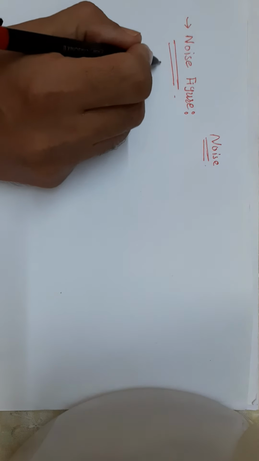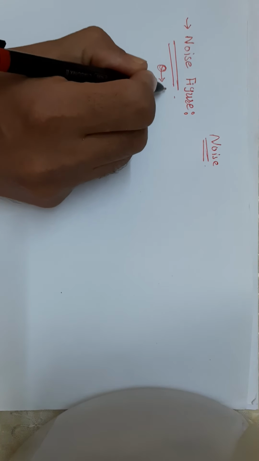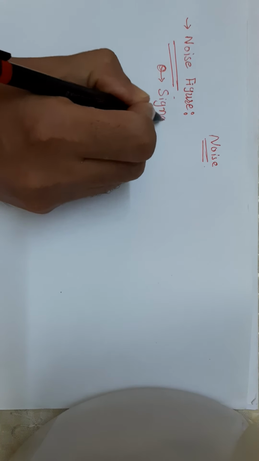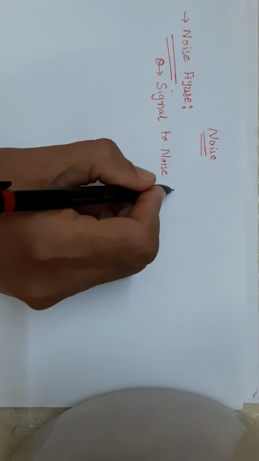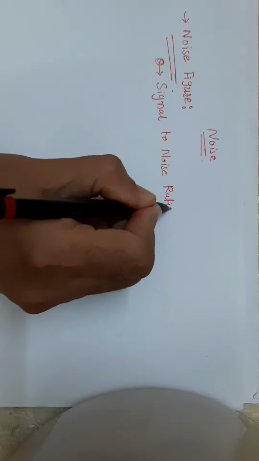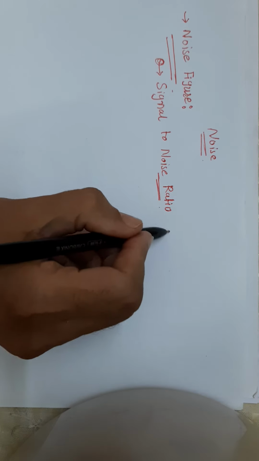Before we define the noise figure, we first of all see signal to noise ratio. What is this?